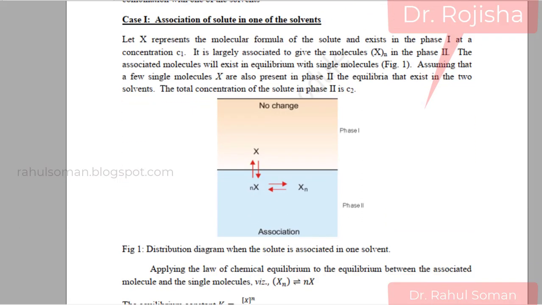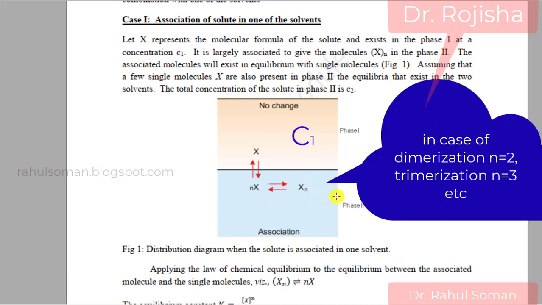We have X, which has the concentration C1, and we have N X molecules forming Xn. That is, N molecules of X form Xn; if we have two molecules, X2, if three molecules, X3, like that.